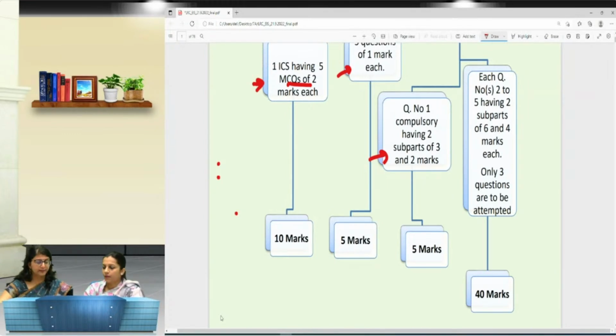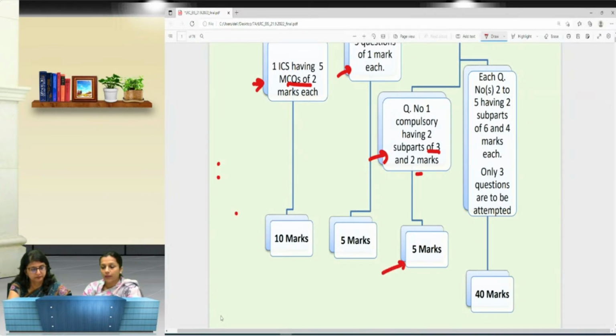Jyoti ma'am, can you elaborate? Yeah. Question number 1 is, as ma'am told you in the descriptive part, compulsory, which has 2 subparts. One is of 3 marks, the second is of 2 marks. So that means in total, the compulsory question carries 5 marks.